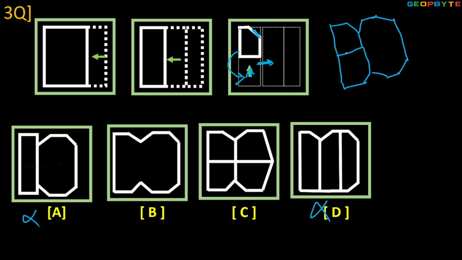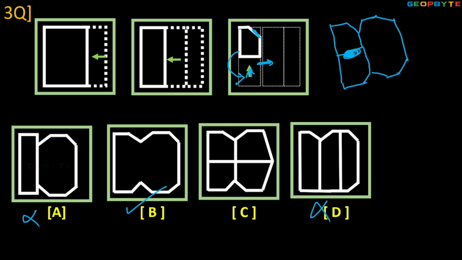This is already fold opened, so in the visibility this line is not existing. So which option is possible? Observe clearly. Option B is the answer.